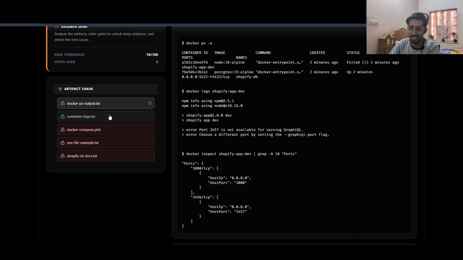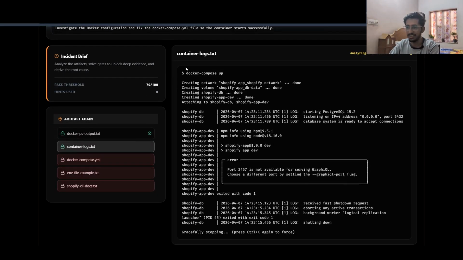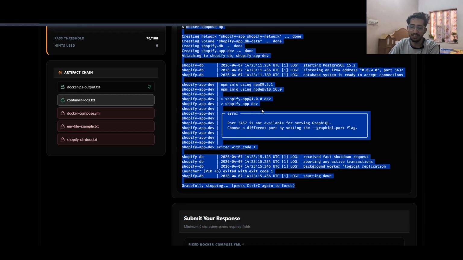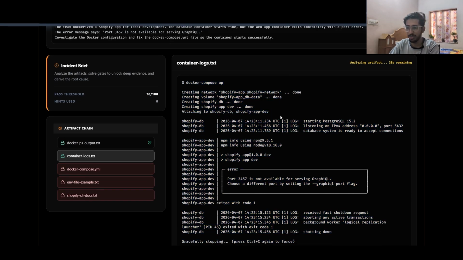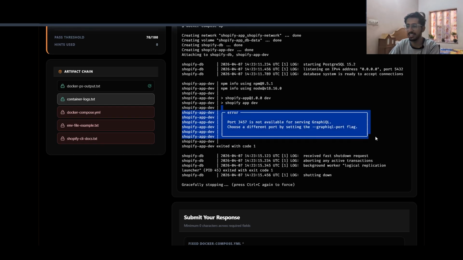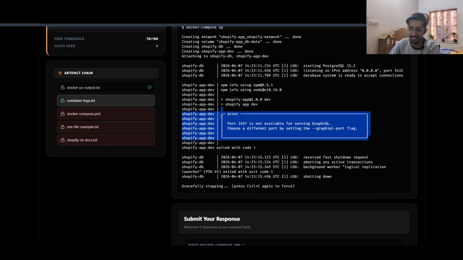Right now this artifact is unlocked. I can navigate to this artifact, and there is a second hint for me, that is the docker compose up command. And when we are doing docker compose up, it says port 3457 is not available. Now for seeing the third artifact, we need to again analyze this and unlock it.